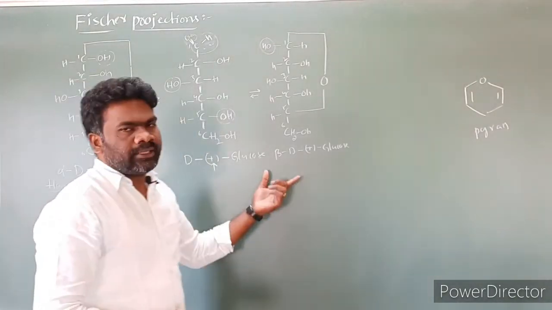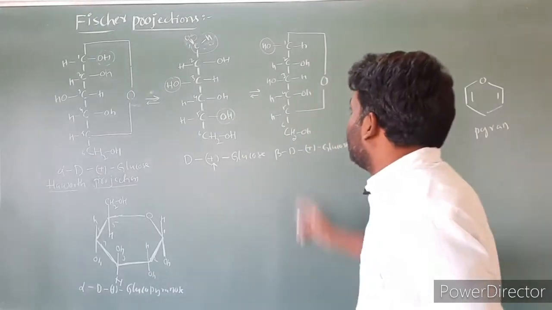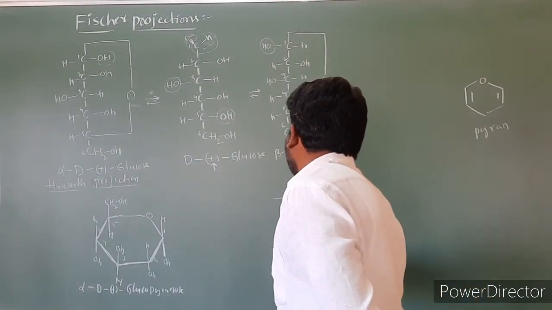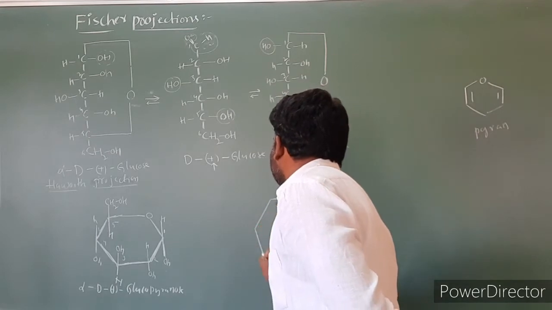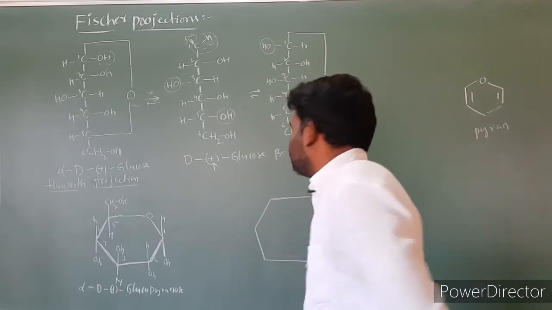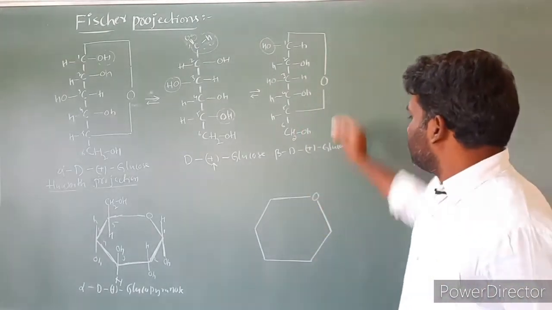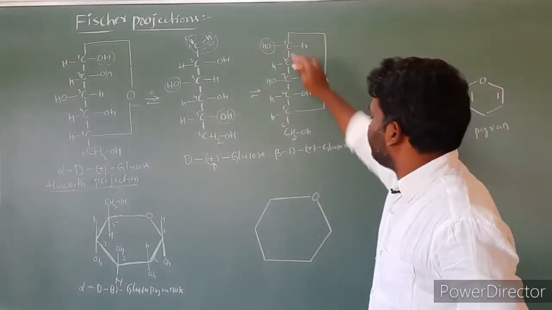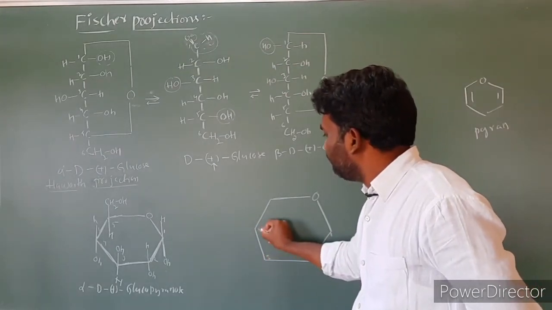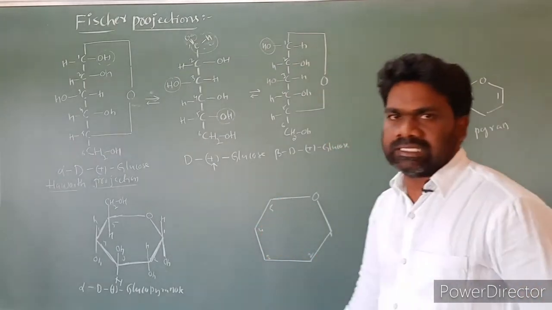Next, coming to the beta form. This is also a 6-membered ring, right? So this is the oxygen, then the first carbon, second carbon, third carbon, fourth carbon, fifth carbon, isn't it?